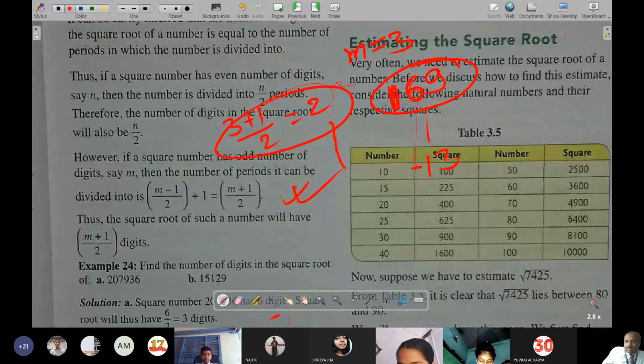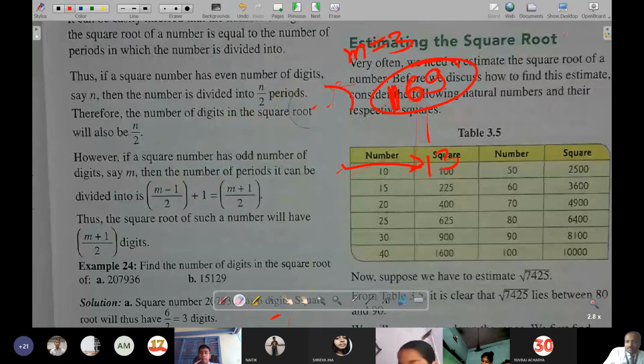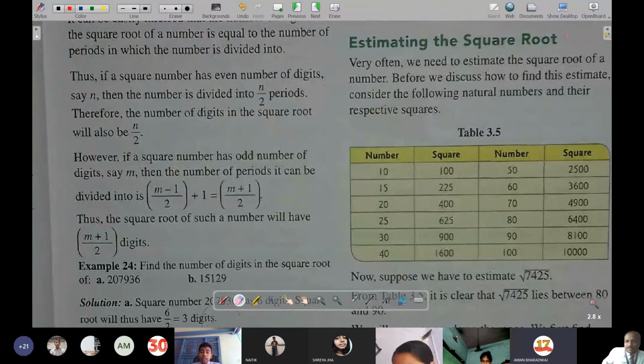It is applicable. If you check for others also, it will be applicable. But sir, after that one is also needed to be added, sir. When we are subtracting, then we are adding 1. If not, then m plus 1 by 2.